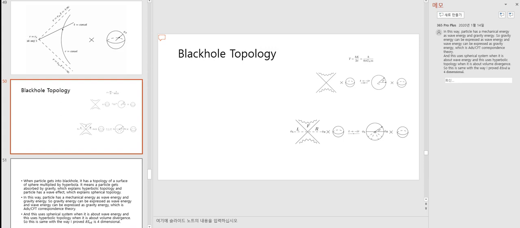So gravity energy can be expressed as wave energy and wave energy can be expressed as gravity energy, which is ADS-CFT correspondence theory. And this uses a spherical system when it is about wave energy, and this uses hyperbolic topology when it is about volume divergence. So this is the same as the way I proved this with 4 dimensions.